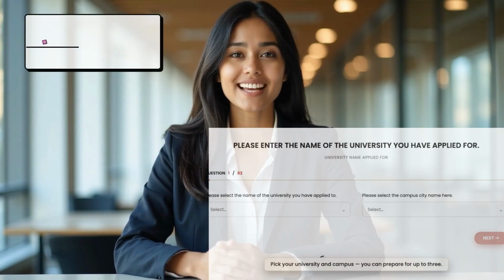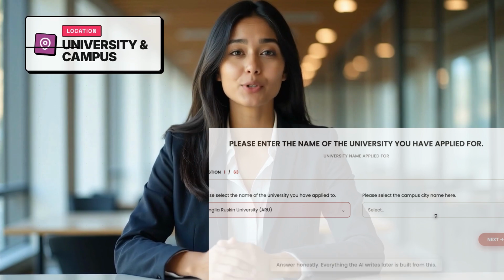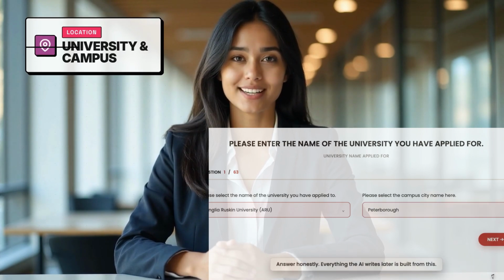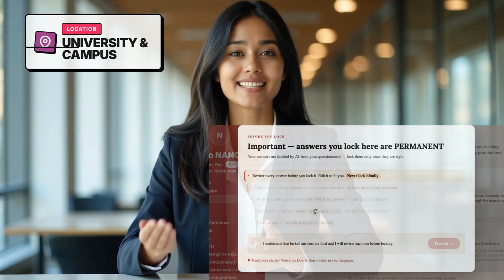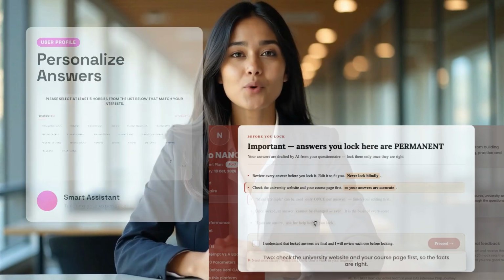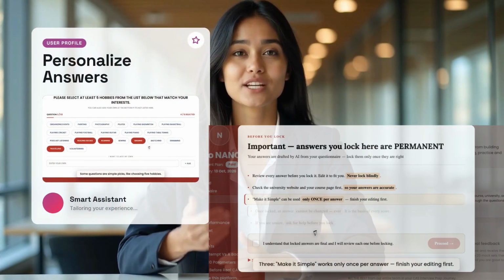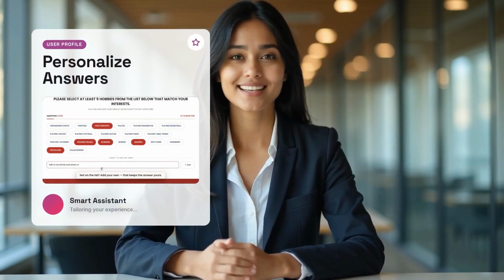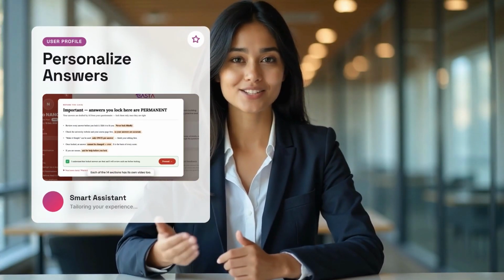Pick your university and campus. You can prepare for up to 3. Answer honestly. Everything the AI writes later is built from this. Some questions are simple picks, like choosing 5 hobbies. Not on the list? Add your own. That keeps the answer yours.